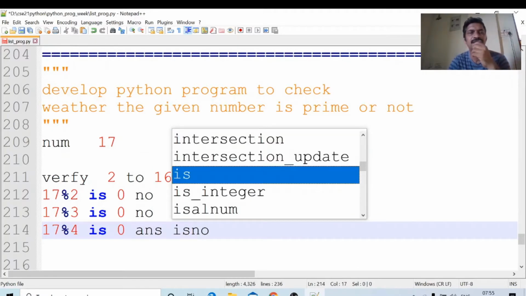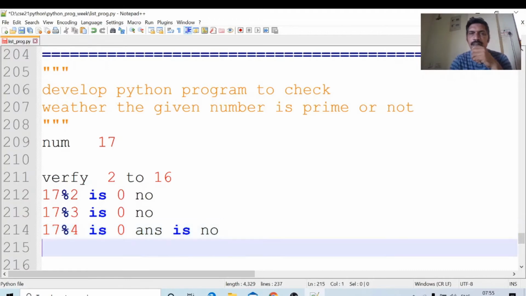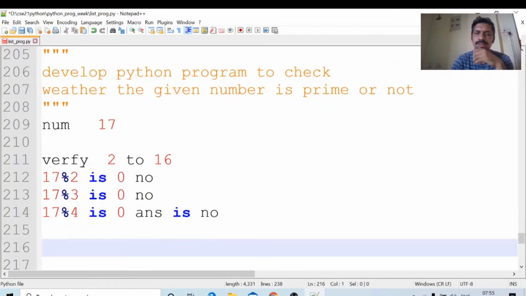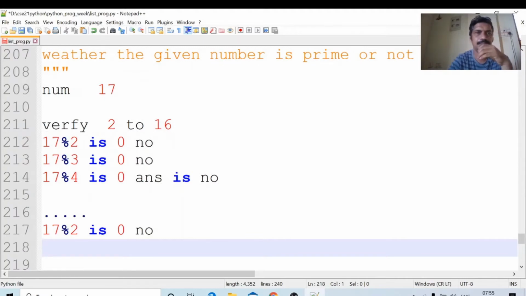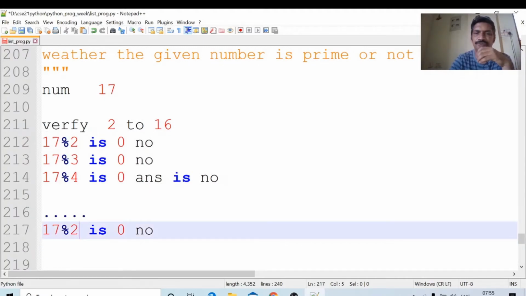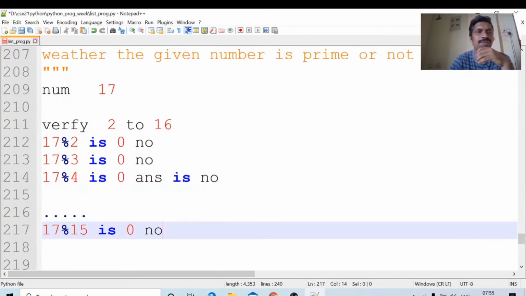When 17 is divided by 4, what is the remainder? 4 fours are 16, 1 is the remainder. When 17 is divided by 3, the remainder is 2. Up to which number do we have to check? Up to 16. 17 % 15 is 0?